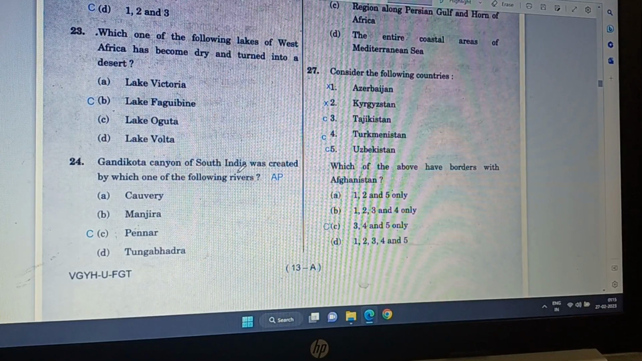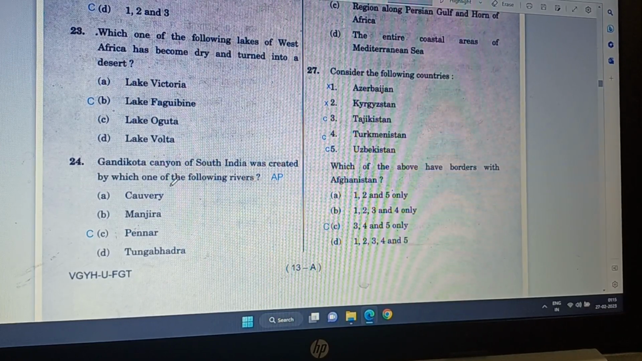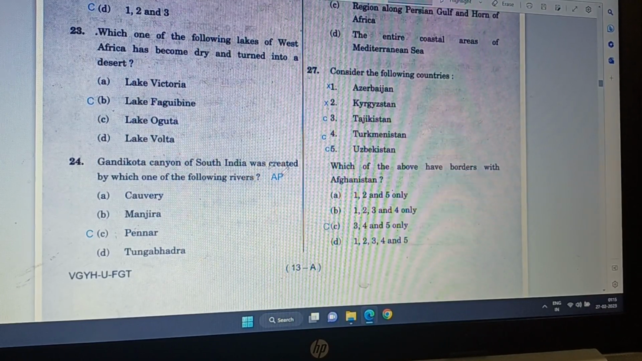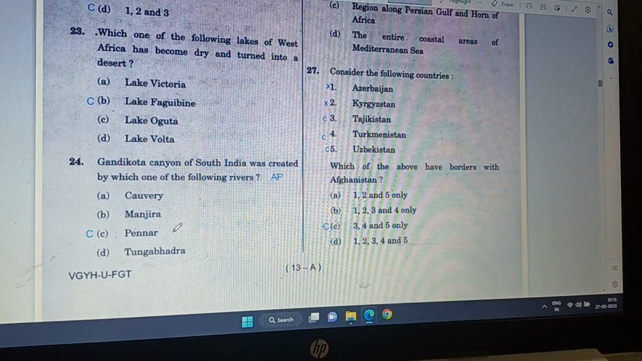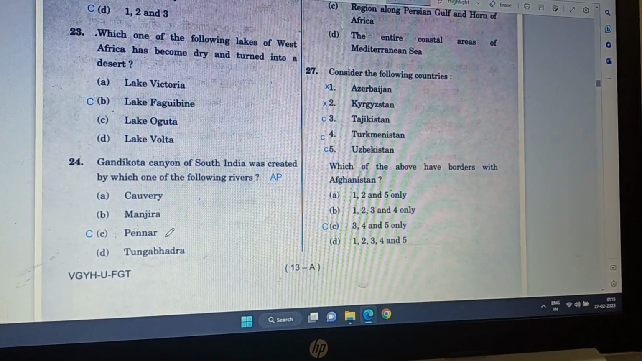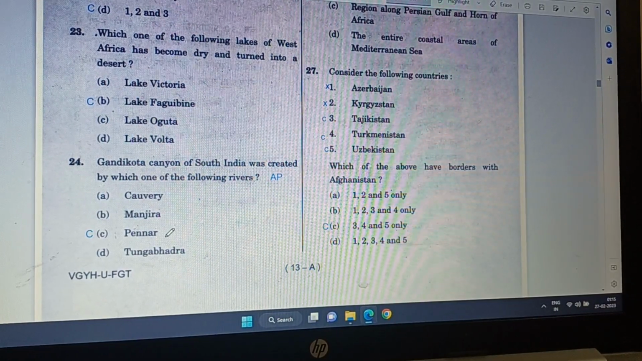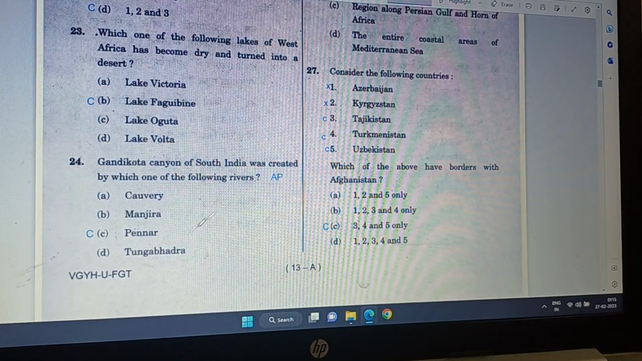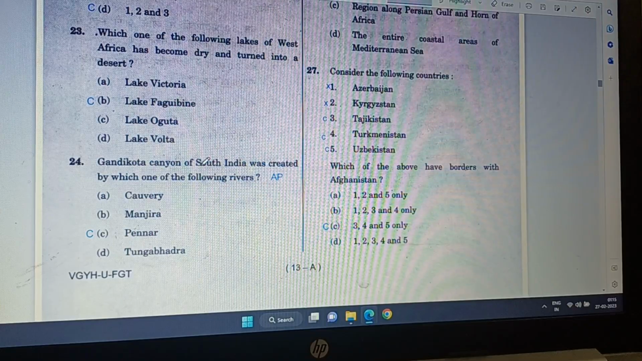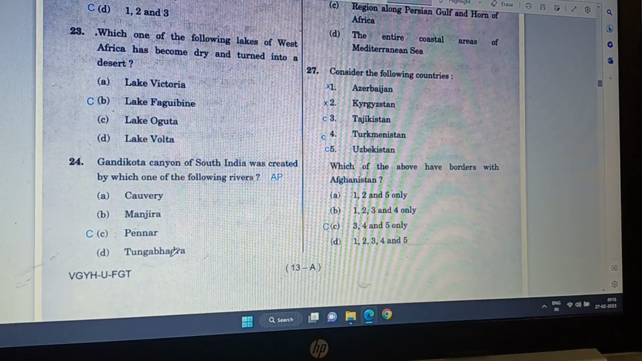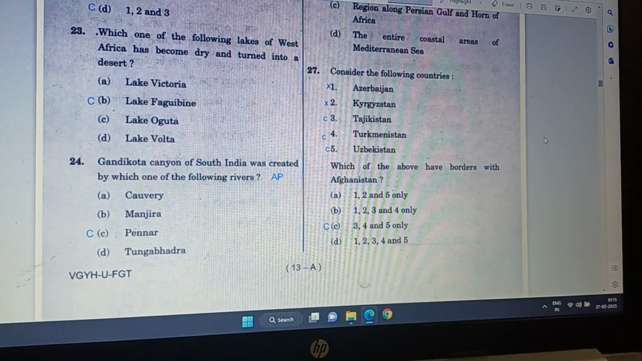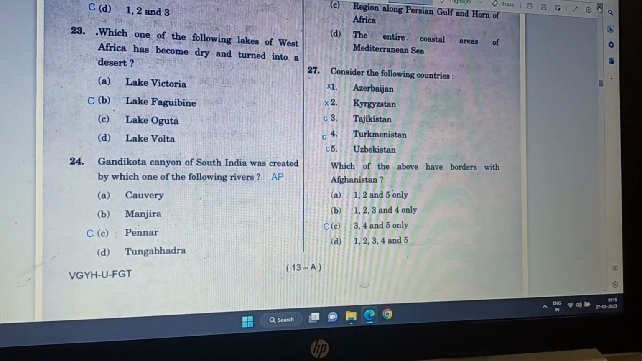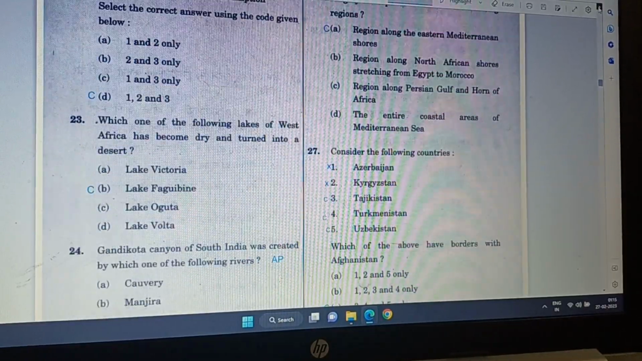Gandikota Canyon of South India was created by which one of the following rivers? It is in Andhra Pradesh. So in Andhra Pradesh it is the Pennar river. Kaveri is not there. Manjira is not there. Pennar is the river that has created this Gandikota Canyon. Tungabhadra is also not there in Andhra Pradesh. So it is definitely this Pennar river.